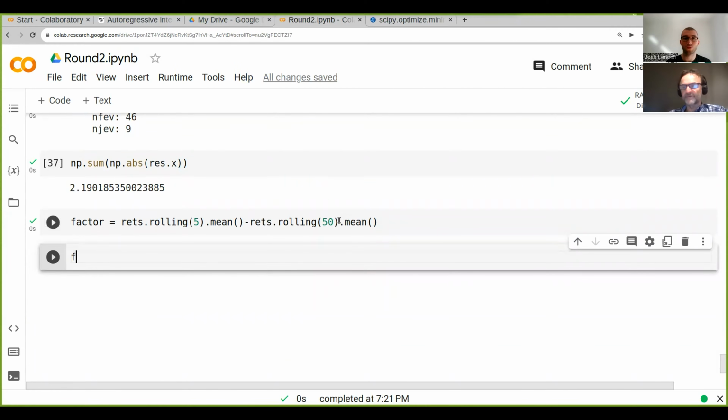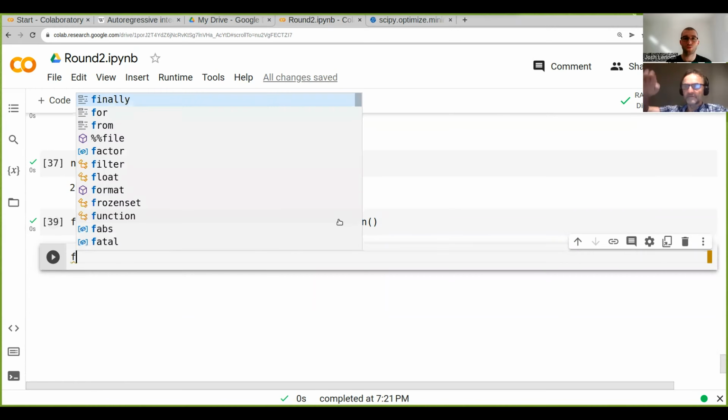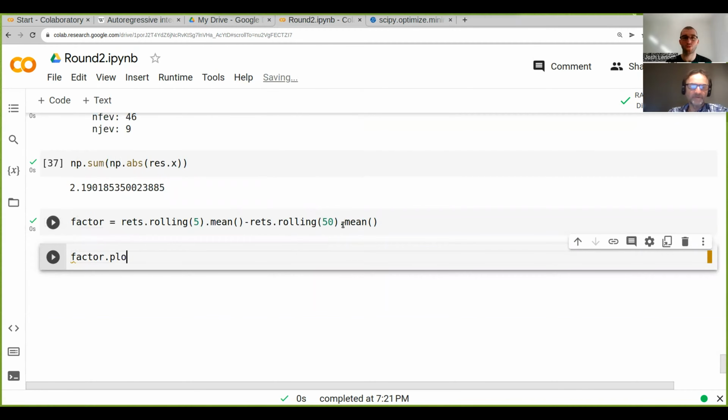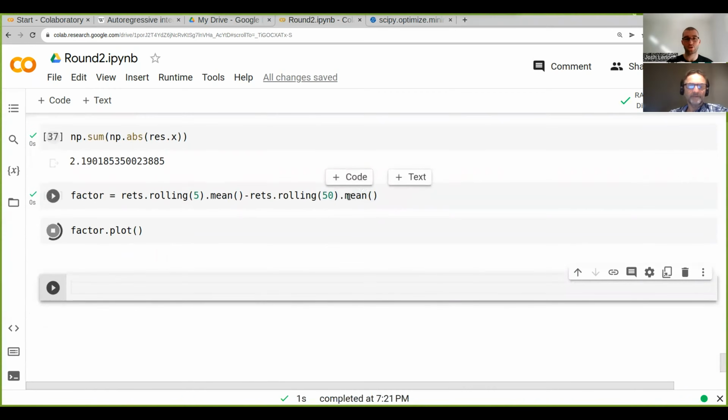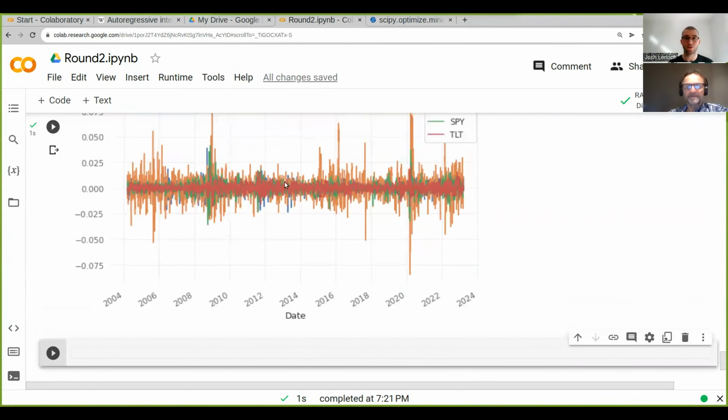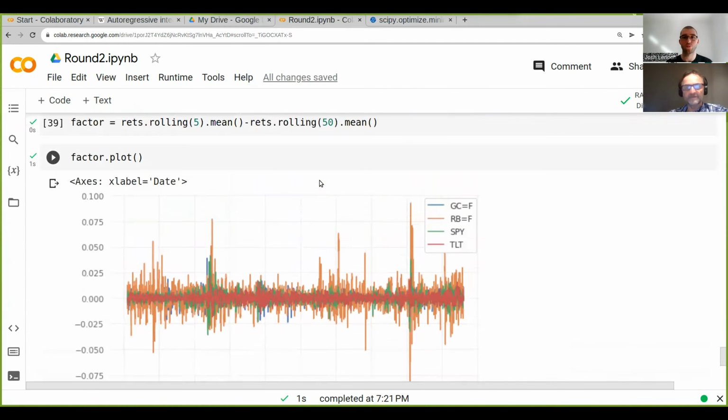And what we should see basically is some sort of oscillating curve because we've got these moving averages diverging and converging and so on. Do you remember that? Okay, let's just have a look anyway. Factor dot plot. They're going up and down, right? So you see we got these oscillations here.